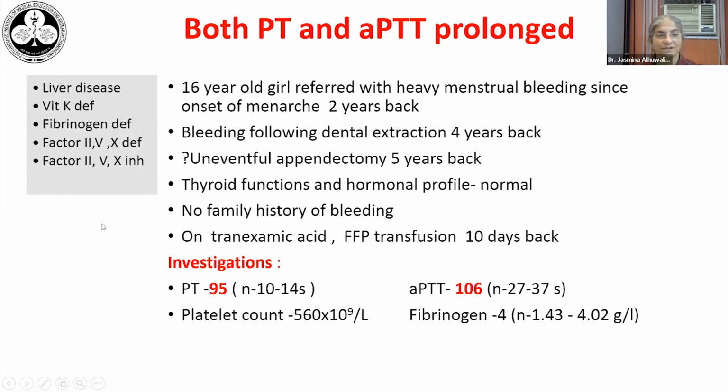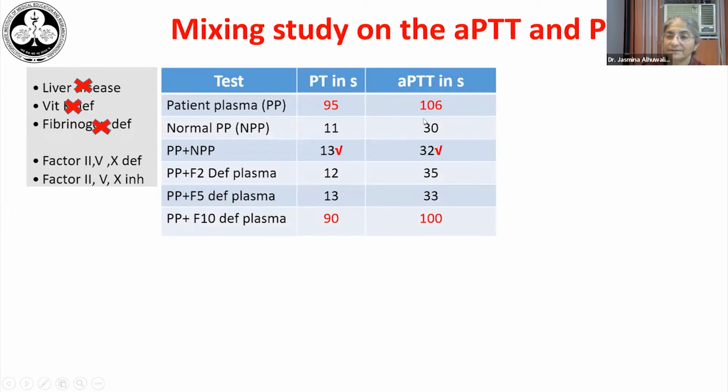So now these are the possibilities we know that we have when we have PT and APTT prolongation. Liver disease was out, vitamin K deficiency was out, fibrinogen deficiency was out. So now we have to look at these possibilities, a defect in the common pathway. In her, we did a mixing study on both the PT and APTT, and it showed correction with normal plasma. Both tests were corrected.